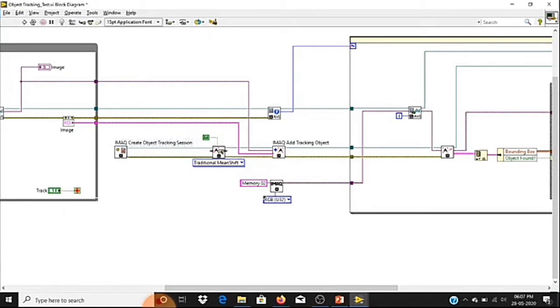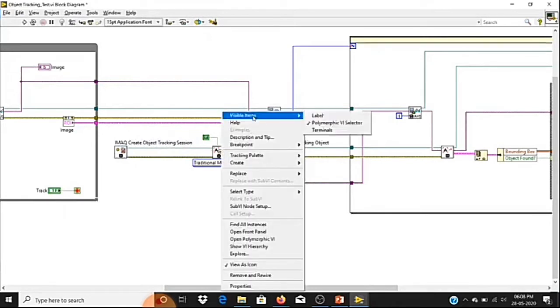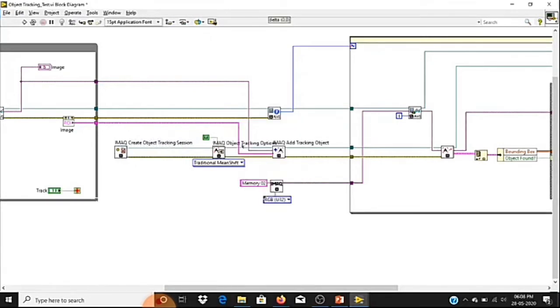The second one is a tracking method. We are choosing the tracking method, and here we have connected it to set the tracking object. So this is just for opening the reference, and here we are choosing the tracking method. And the third one, actually, is where we add which object we are going to track.